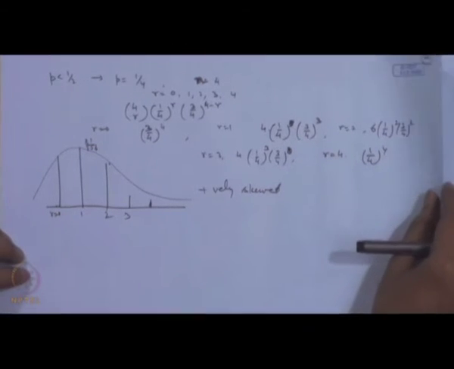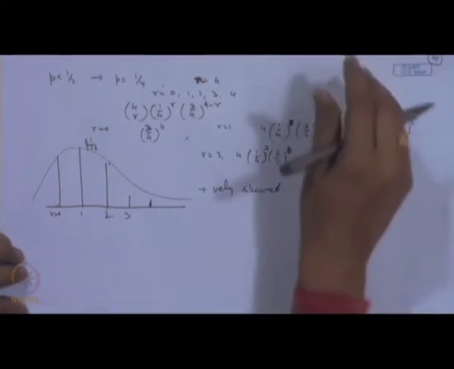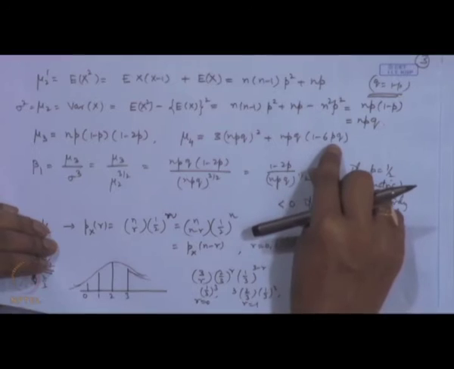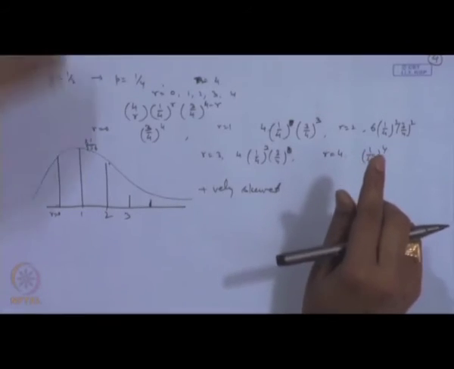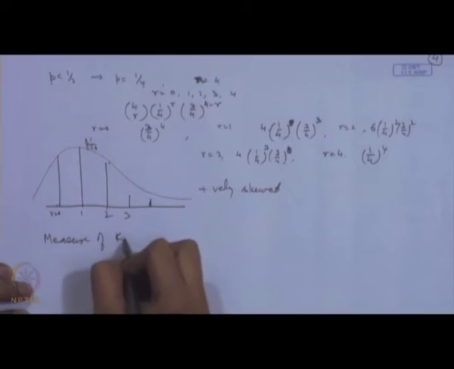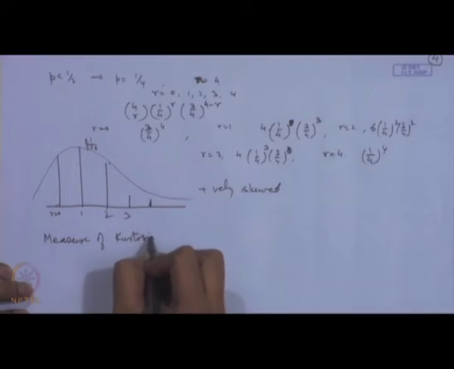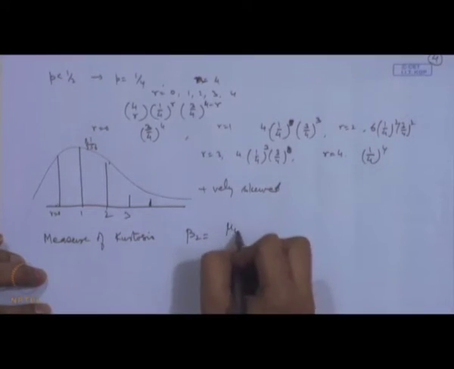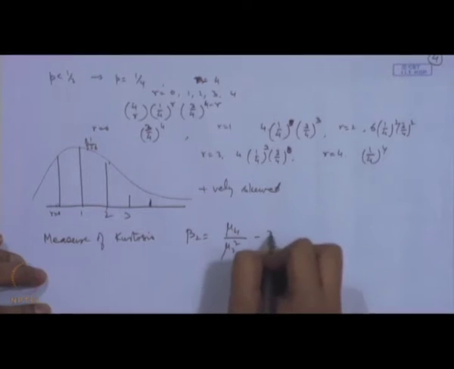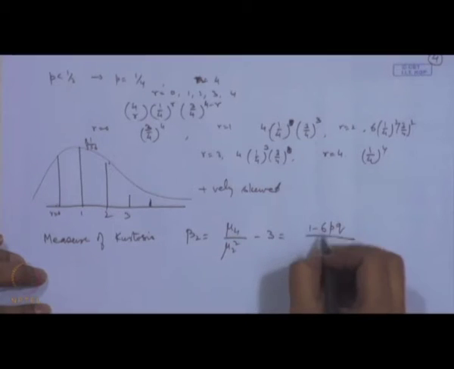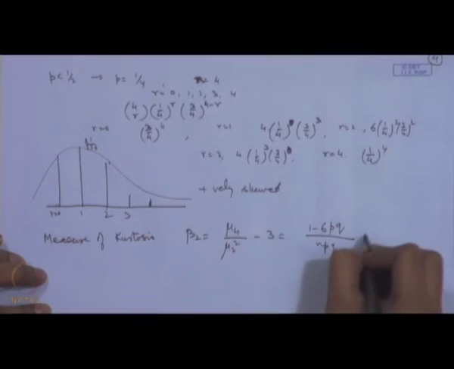We also look at mu 4 here. Mu 4 is equal to 3 n p q square plus n p q into 1 minus 6 p q. This gives us the measure of kurtosis, that is beta 2, that is equal to mu 4 by mu 2 square minus 3. So, that turns out to be 1 minus 6 p q divided by n p q.